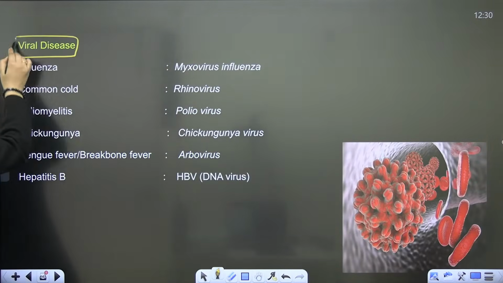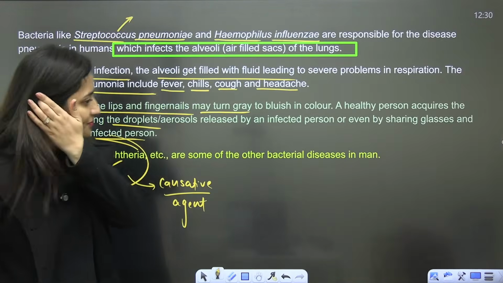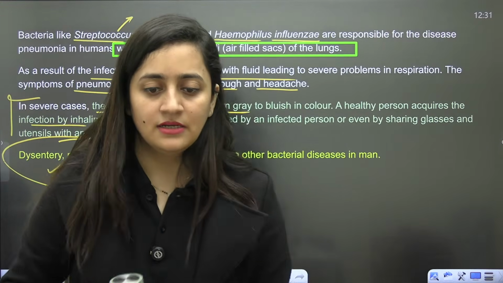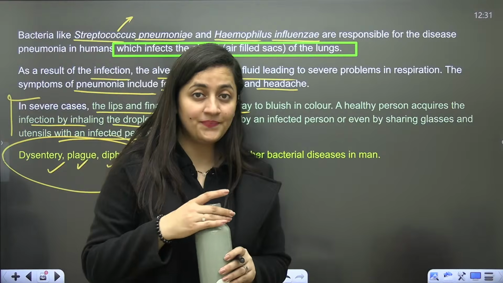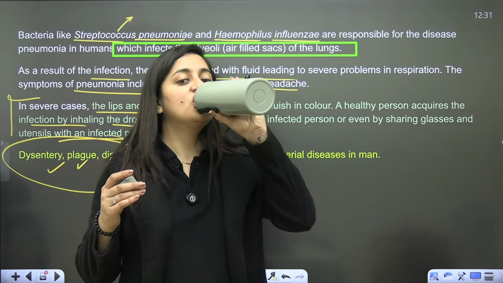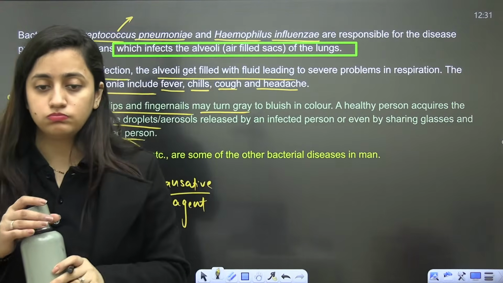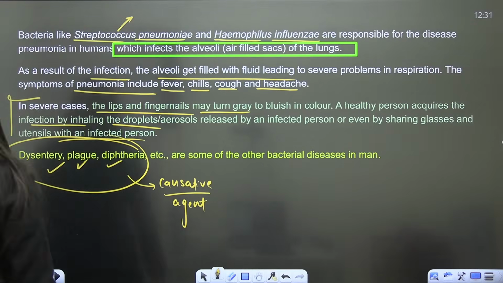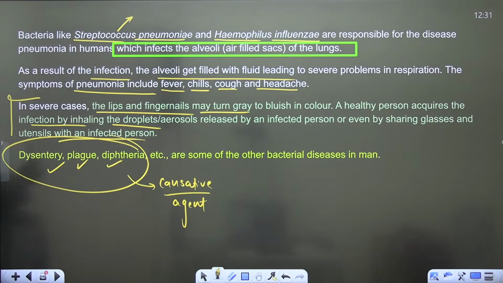Next is the viral disease. And now you know there is no section B. If you are targeting 300 plus marks, then you have to focus on each and everything given here.